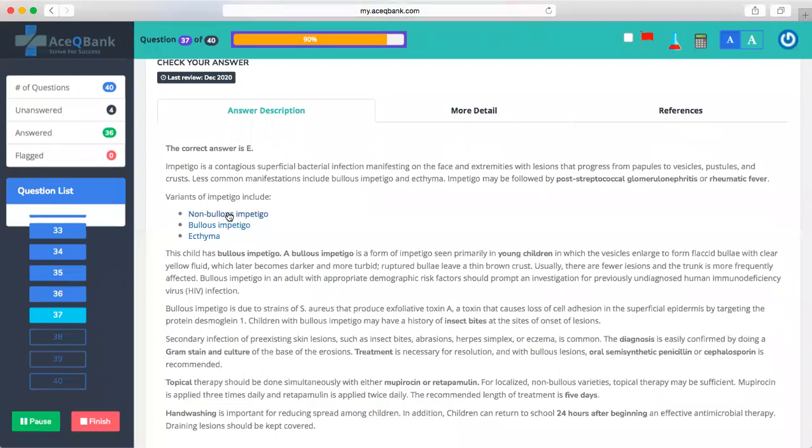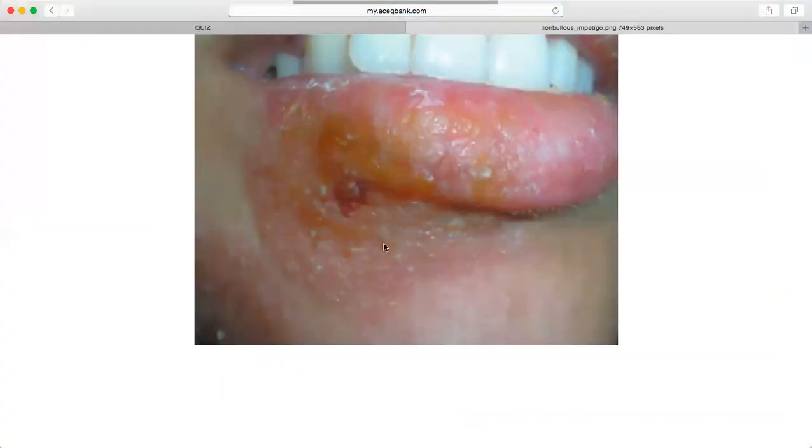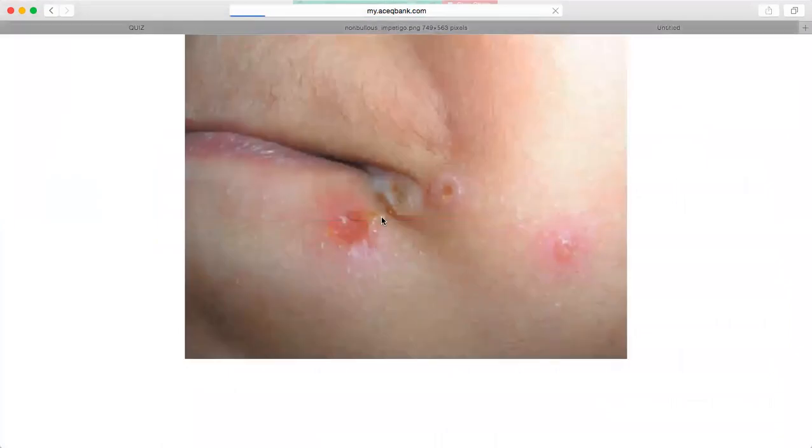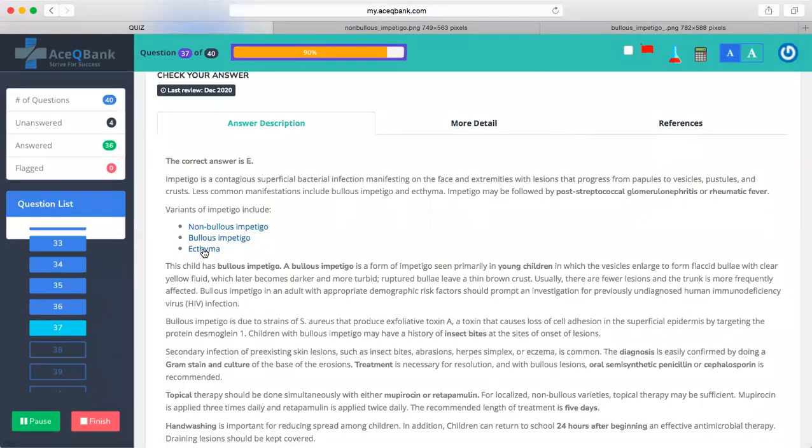So I'm going to open one by one so you can see. So impetigo is basically a contagious bacterial infection. Less common manifestations include the bullous impetigo or the ecthyma. So impetigo can be followed by post-streptococcal glomerulonephritis or rheumatic fever. So how does the non-bullous look like? This is how the non-bullous looks like. No bulla formation, okay? Just the crusting and everything. Then coming to the bullous, it has bulla here. Bulla. Okay. Now moving on to the next one, ecthyma.